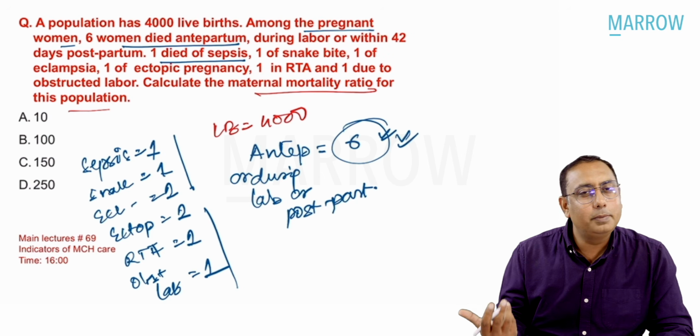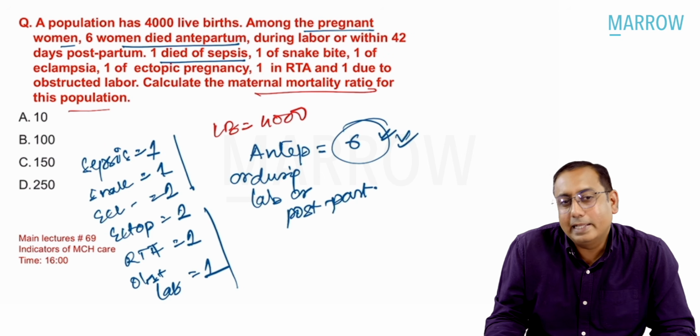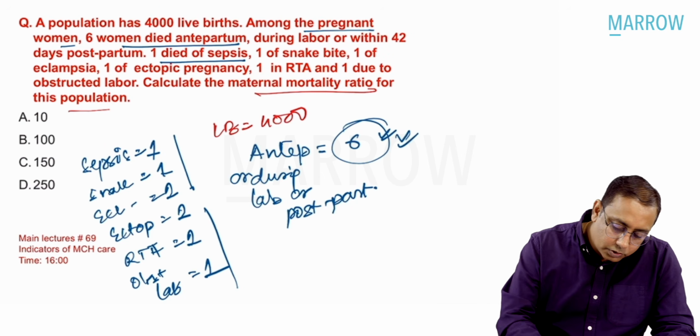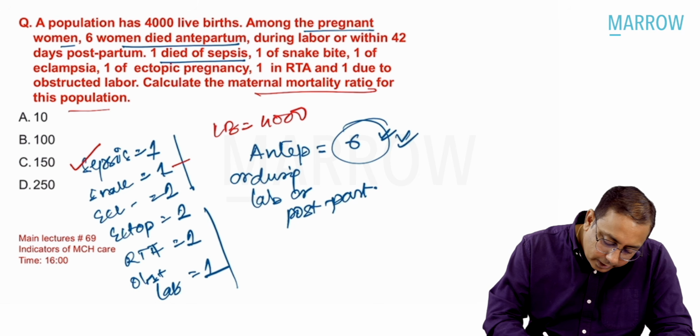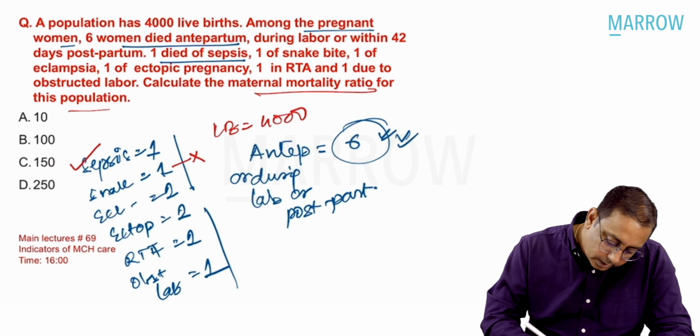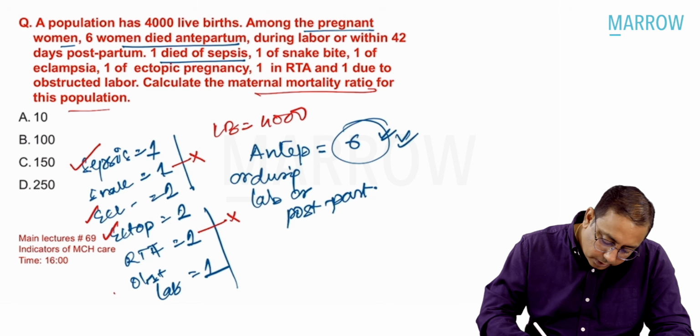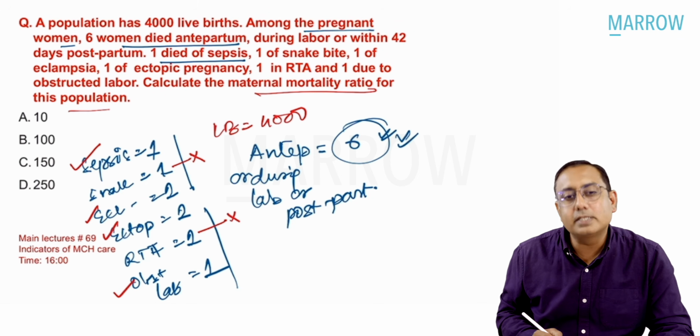So which of the following will be accounted for as a maternal death? That was what the MCQ was. So what do you want to answer? Sepsis, will it be included? Yes. Snake bite, no, it will not be included. Eclampsia, yes. Ectopic pregnancy, yes. Road traffic accident, not included. Obstructed labor will be taken as a maternal death.